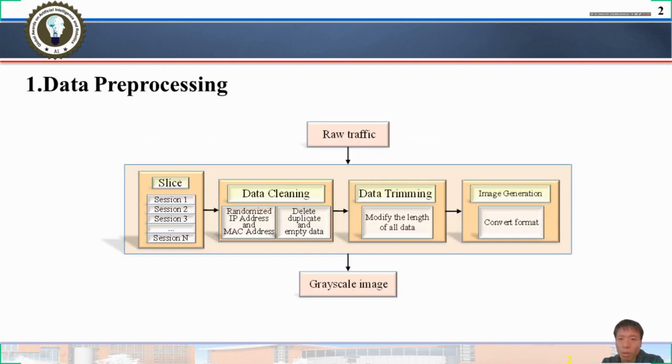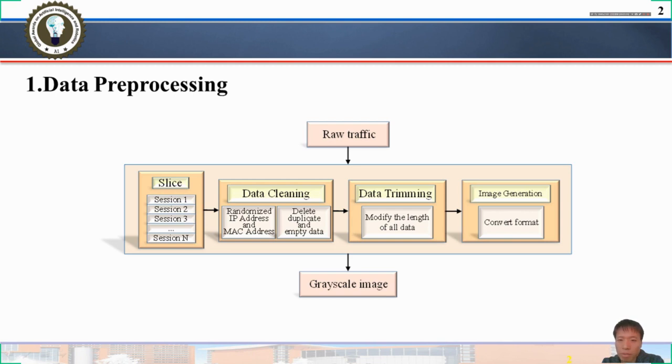In our approach, we need to pre-process the traffic data first. We convert the raw traffic in PCAP format into two-dimensional grayscale images. In the first step, we split the continuous raw traffic into discrete traffic units. In the second step, we randomize each section's IP address and MAC address, and then remove some duplicate and empty data. This data is generated by the slice operation, which can interfere with the model's training.